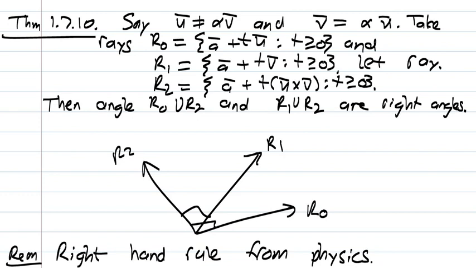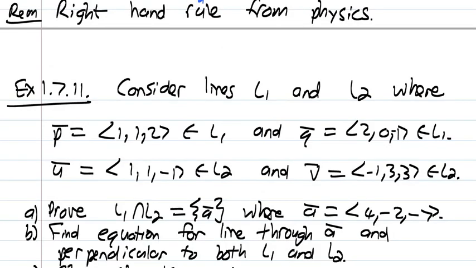So ray 0 can be a ray originating from, let's say, point A, and ray 1 could be a ray originating from point A. Then we can form a third ray so that the angle between ray 0 and ray 2 is pi over 2, and the angle between ray 1 and ray 2 is pi over 2. The angle between ray 0 and ray 1 can be any angle that we want. So we now have an ability to form a third ray that is perpendicular to any two given different rays. This is quite useful, for example, in the right-hand rule from physics. Those of you doing physics would appreciate this theorem. Let's see this in action.